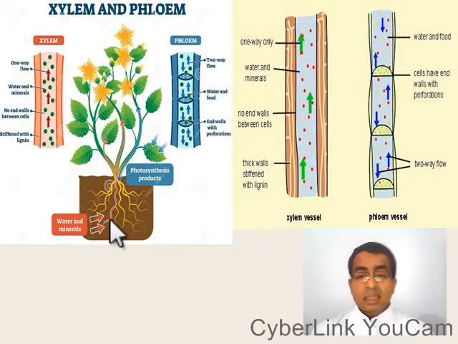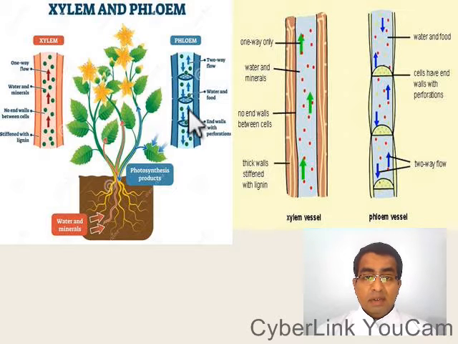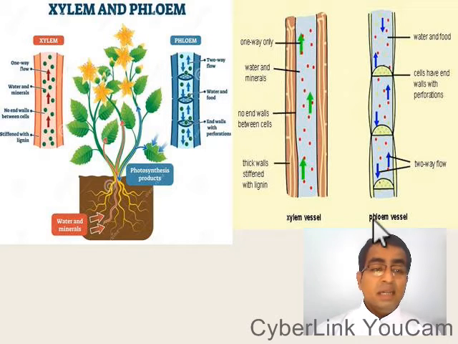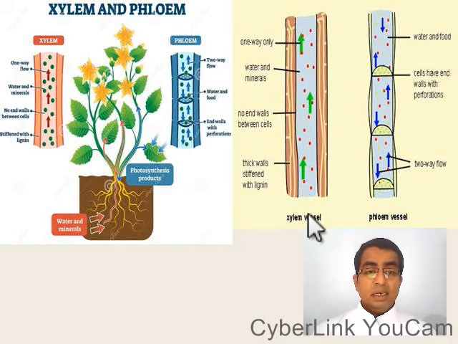Here you can see the xylem, the phloem, and water and minerals are obtained from the soil and transported to the leaves. The photosynthesis products, the food and other materials, are transported from the leaves to other parts of the plant. Here you can see the xylem vessel and phloem vessel. In the xylem vessel, you can see only one-way flow from roots towards leaves, whereas in the phloem vessel, it is of two-way flow.